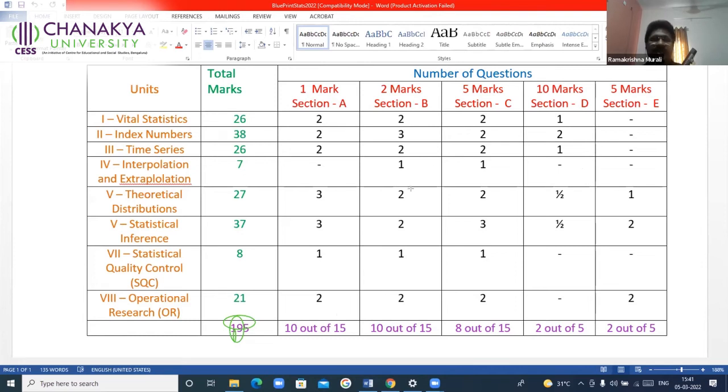I think I made it clear how to make use of the 15 minutes and how to analyze the blueprint of the question paper. This is only for this academic year. For every academic year, the blueprint changes. It will be shared with the people who set the question paper. So accordingly, based on the same weightage, the question paper will be set. Whatever I have discussed, I'll go to the other part,